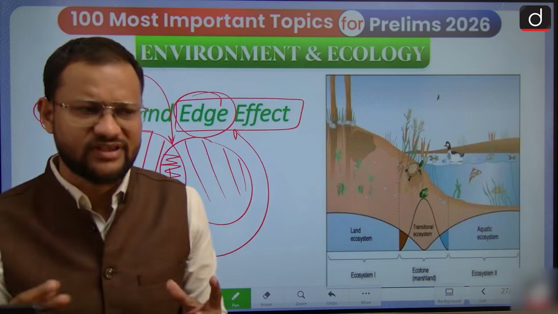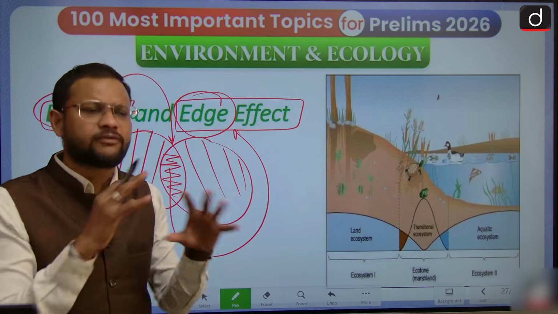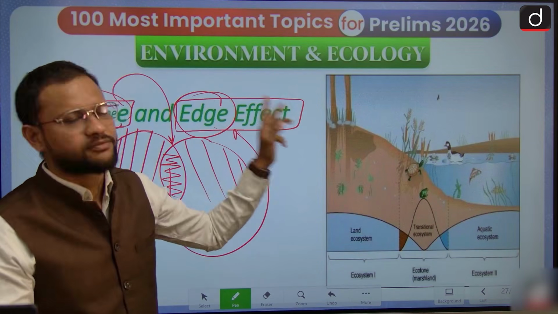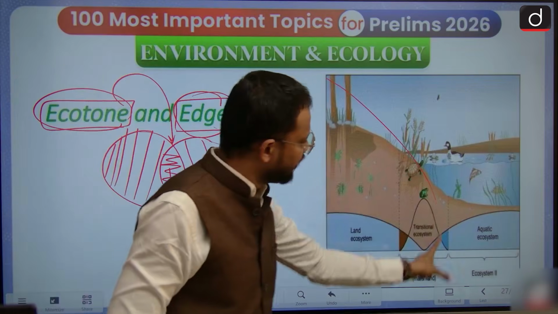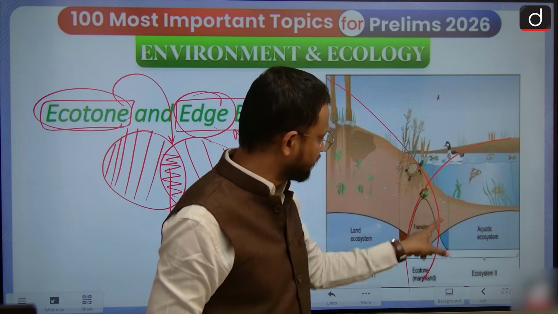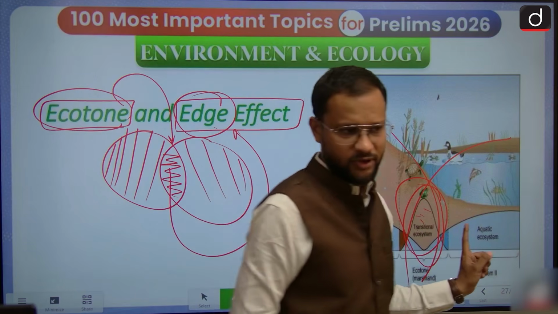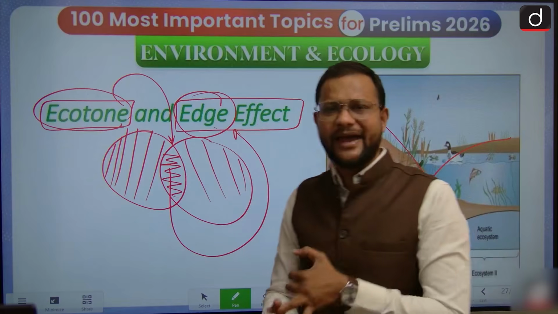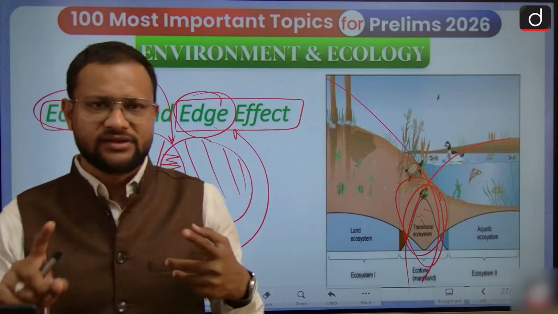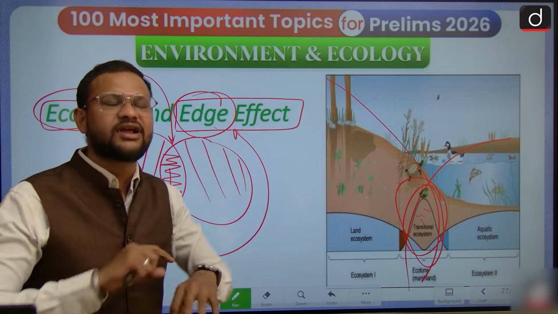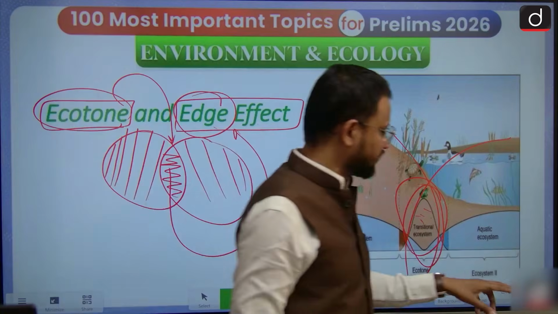There are a number of examples, like Neelakurinji flowers. Those are the result of this ecotone and edge effect. See here, one ecosystem and another ecosystem, and there is a kind of overlapping leading to ecotone in between. So coral reefs, mangroves, wetlands, and the delta itself are all examples of this ecotone and edge effect.